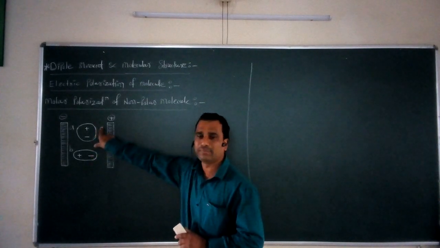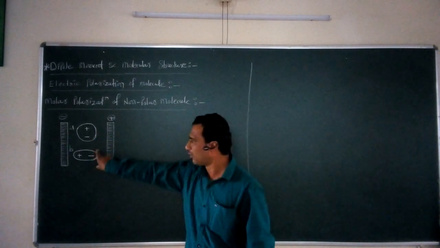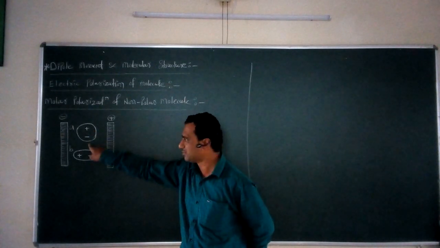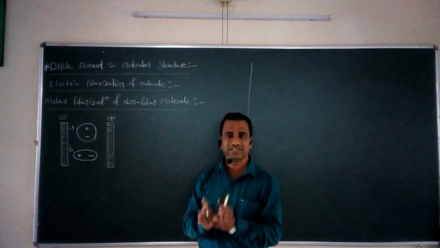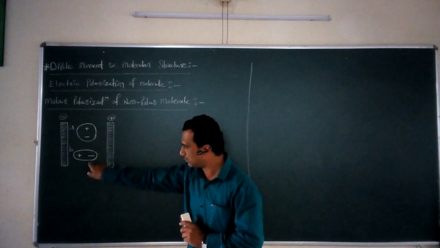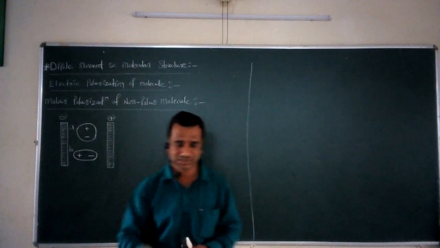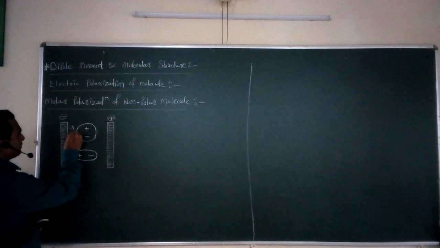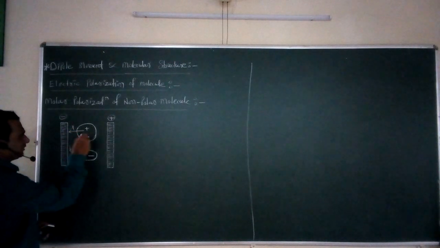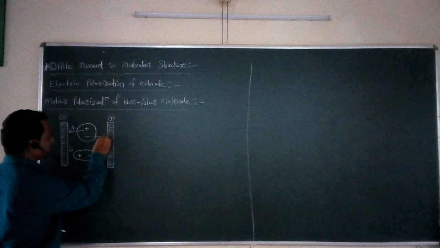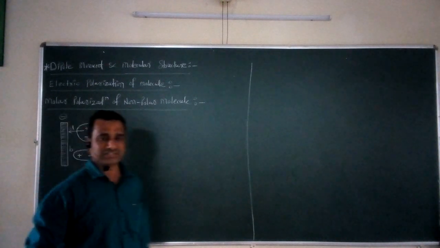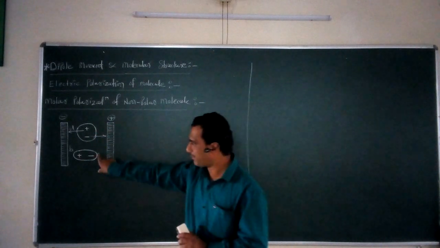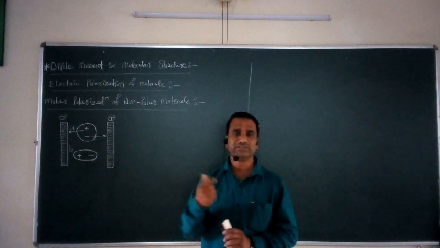The spherical nature of the molecule gets disturbed. It becomes non-spherical in nature, or we can say that the centers of gravity of positive and negative charge are now not coincident with each other. So this spherical nature gets converted into a non-spherical nature. And why is this so? Because with the application of this electric field, the positive charge gets shifted towards the negative plate, and the negative charge gets shifted towards the positive end, and due to such movement towards the oppositely charged plate, this type of unsymmetrical structure of a molecule can be generated.